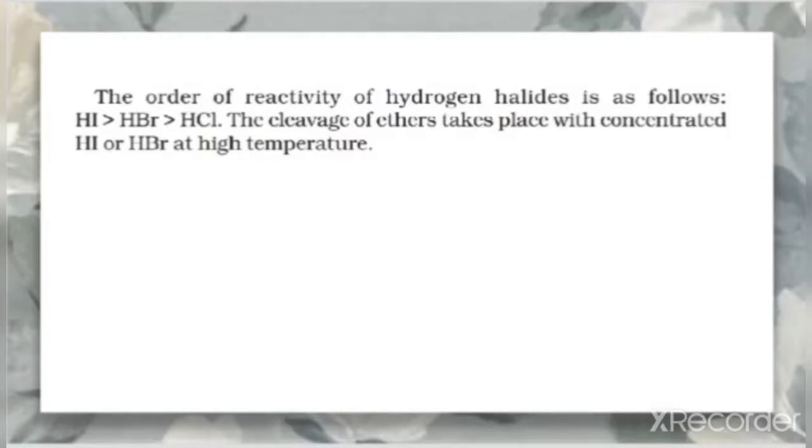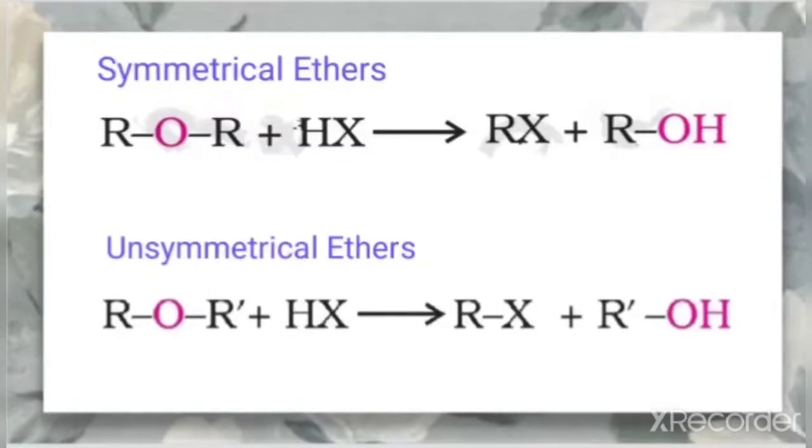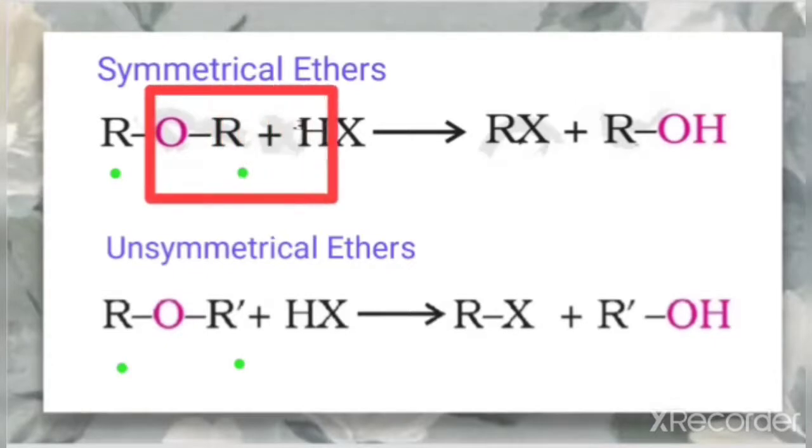So once again look at the equation for symmetrical ethers and unsymmetrical ethers. Symmetrical ethers are those where the two alkyl groups are the same, and unsymmetrical means the two alkyl groups are different. In the first equation, which we have already discussed, there is cleavage of the C-O bond and one H from here.